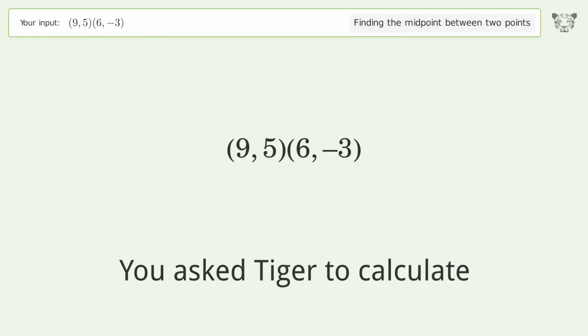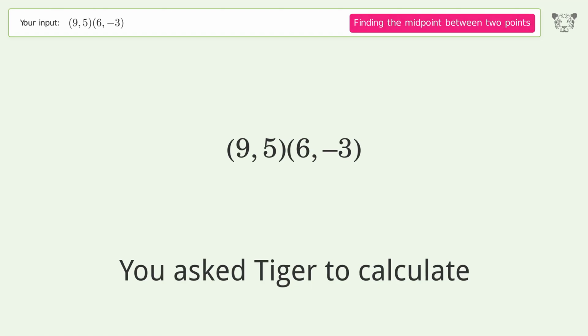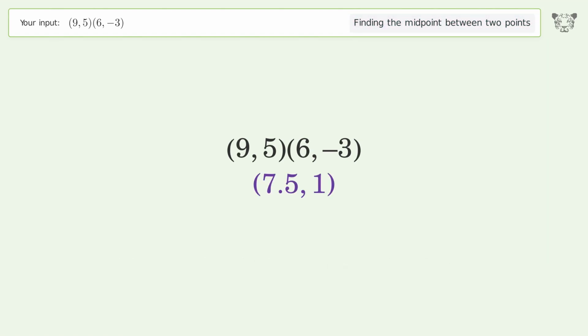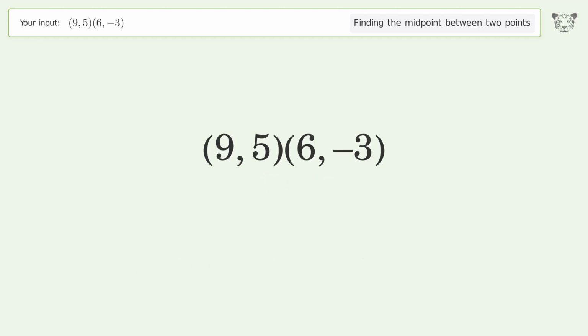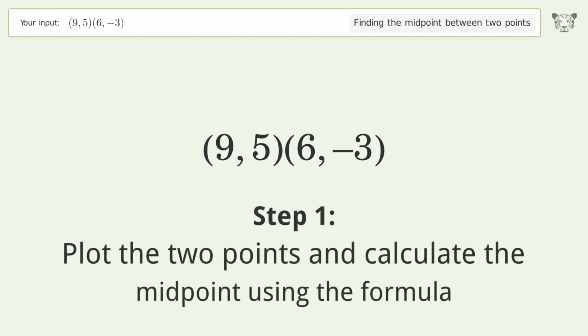You ask Tiger to calculate. This deals with finding the midpoint between 2 points. The midpoint between the 2 points is 7.51. Let's solve it step by step. Plot the 2 points and calculate the midpoint using the formula.